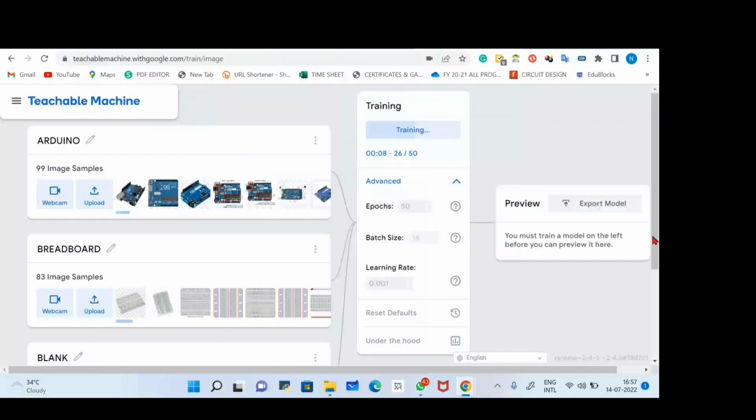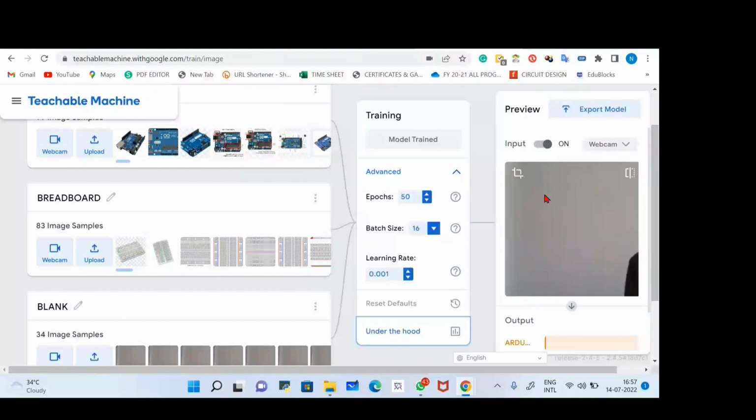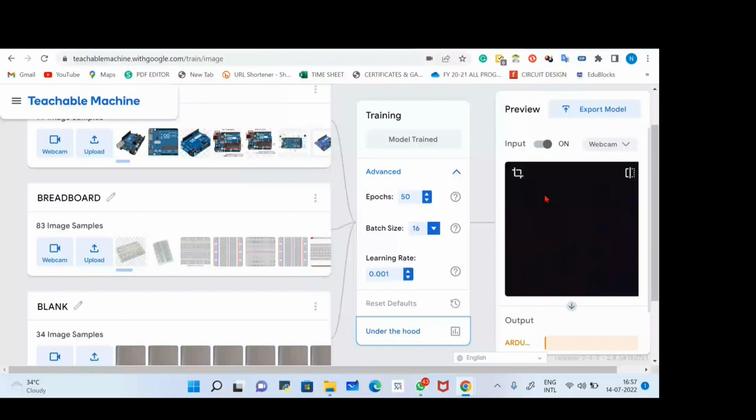I request you not to change these settings like epochs and batch size. If you want to know more, just a second. Yeah, now I think our model is trained. Here you can see model trained. So let's close this.